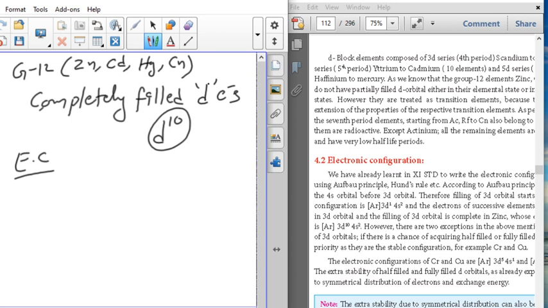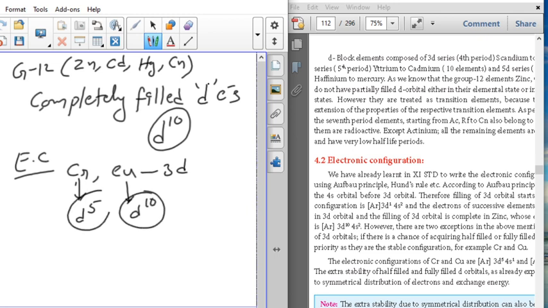Now, why chromium and copper? Why can chromium and copper show anomalous behavior in the 3d series? Because chromium has a d5 electronic configuration and copper has a d10 electronic configuration.